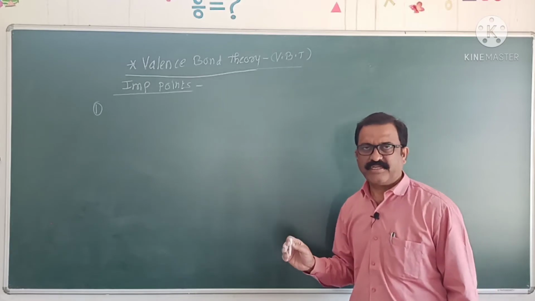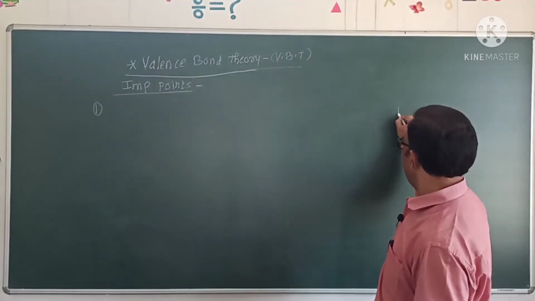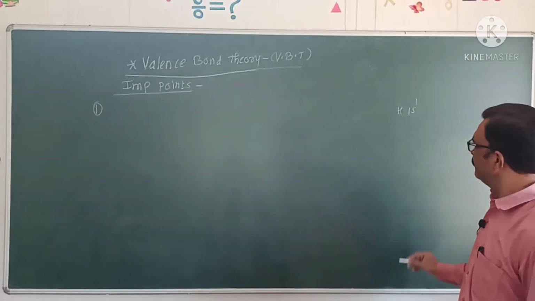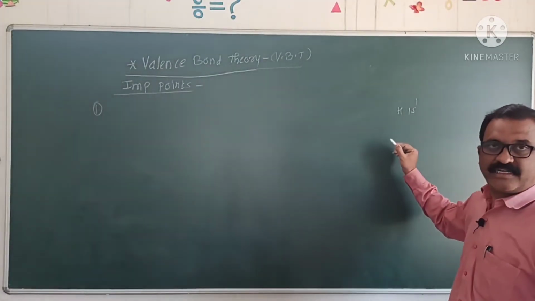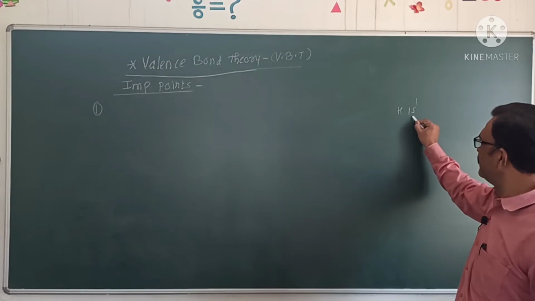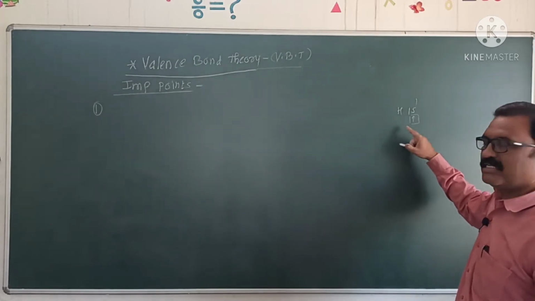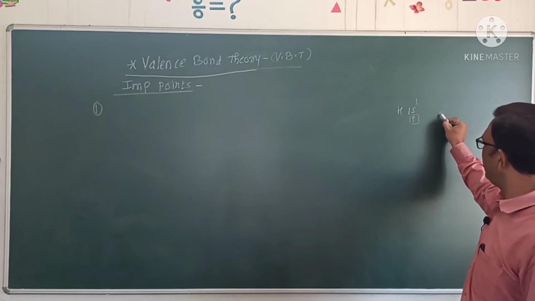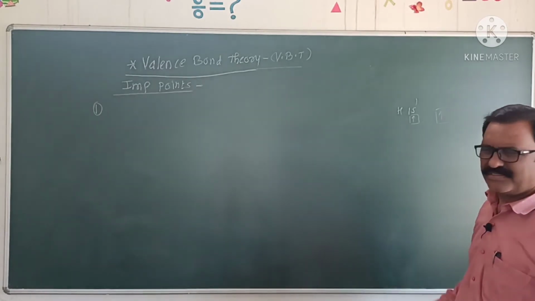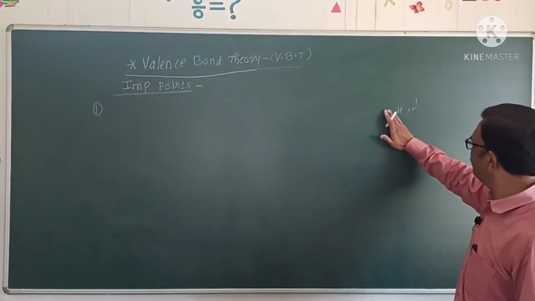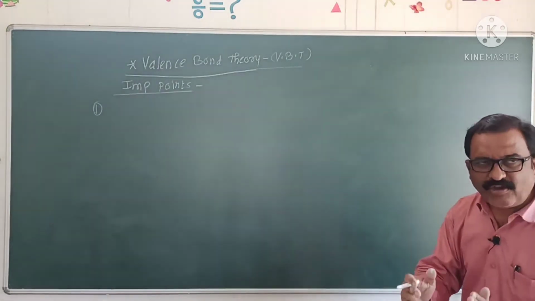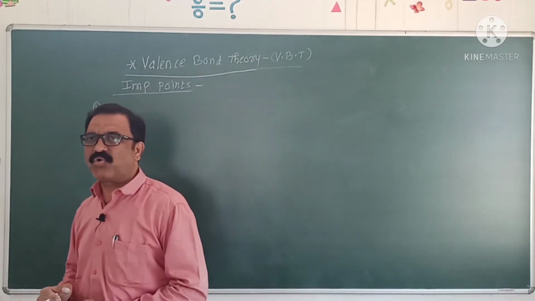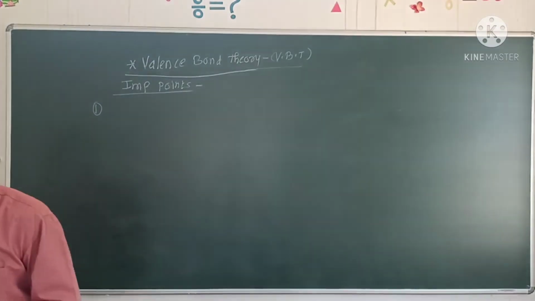For example, suppose hydrogen has electronic configuration 1s1. It has a half-filled s orbital. When such a half-filled s orbital of one atom overlaps with a half-filled atomic orbital of another atom, then a covalent bond is formed.